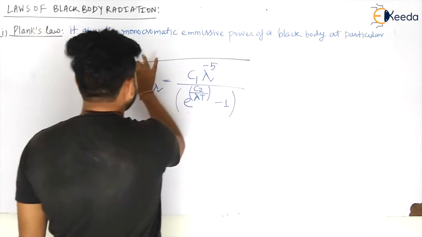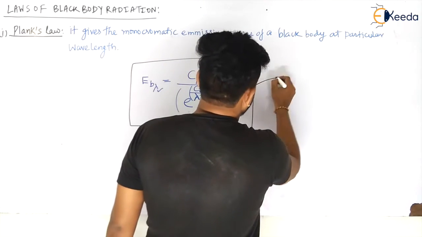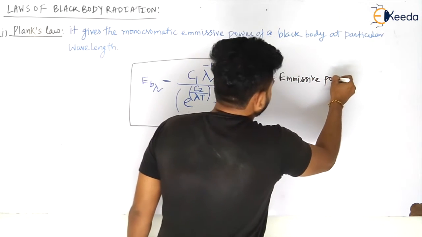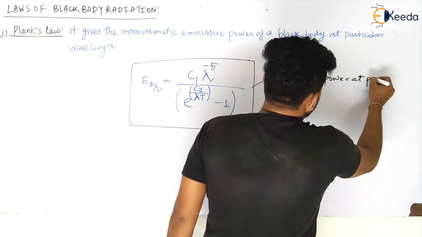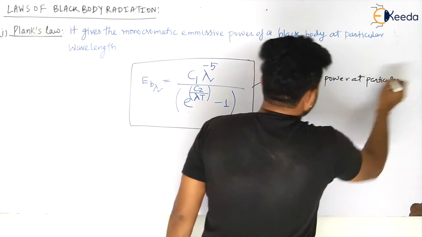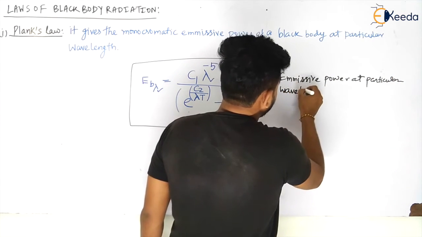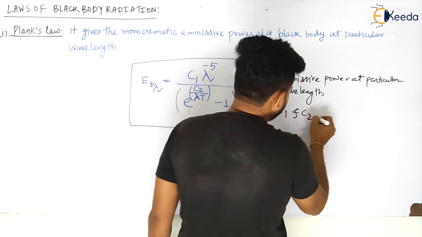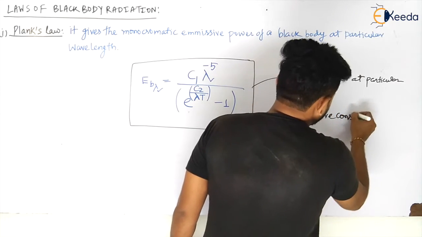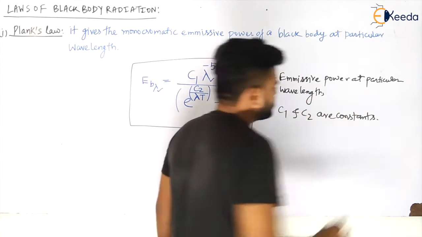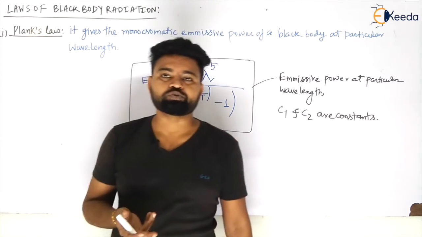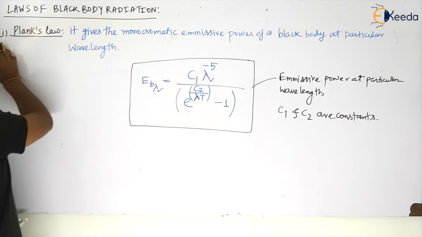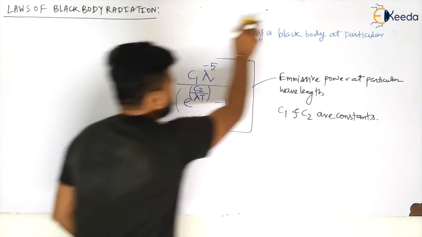So this gives you the emissive power at a particular wavelength, and here C1 and C2 are constants, my dear students. So this is your Planck's law. Let us move on to the next one, which is your Stefan-Boltzmann law.